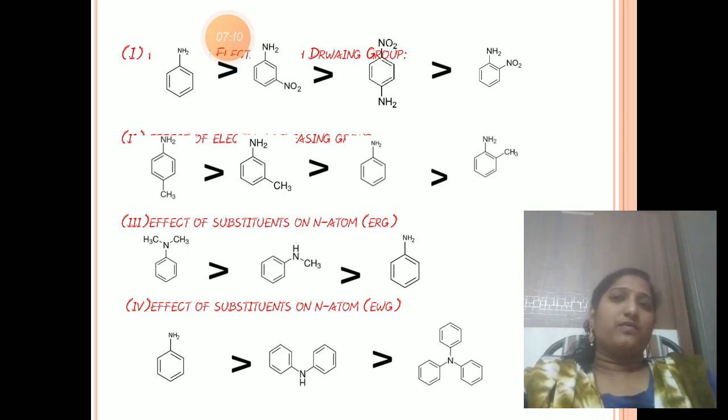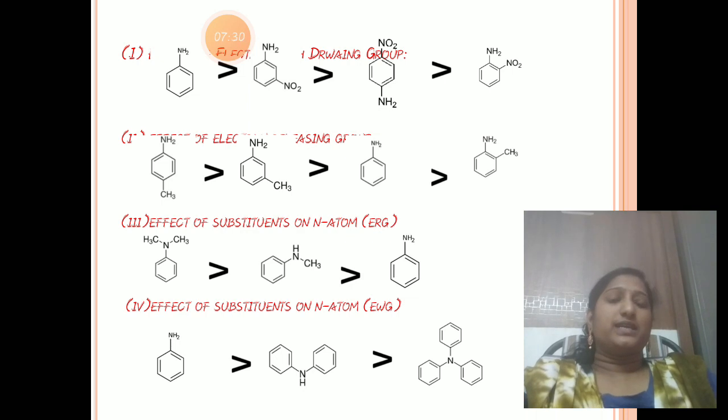So here we can take N-phenylaniline, that is, N,N-diphenylaniline. Normal aniline is more basic than N-phenylaniline, and the other is less basic. N,N-diphenylaniline is less basic. Why?